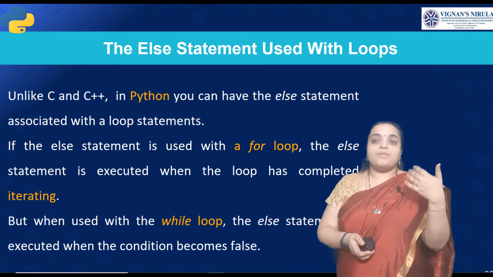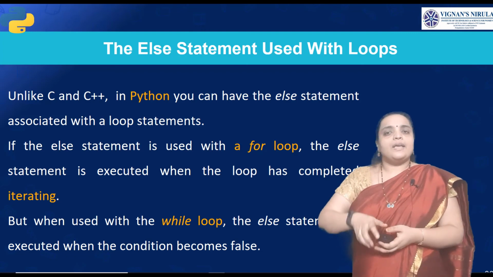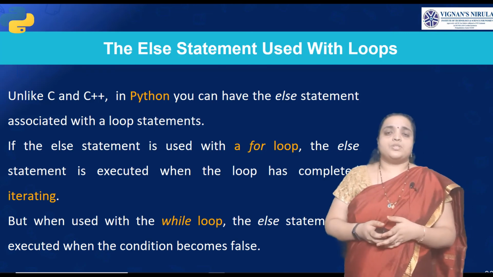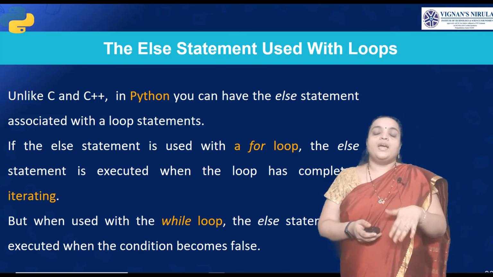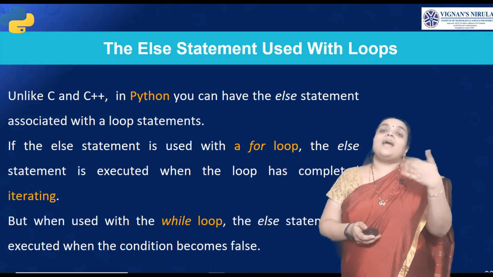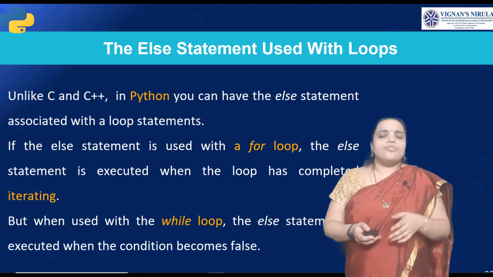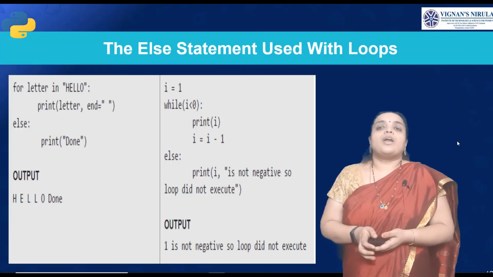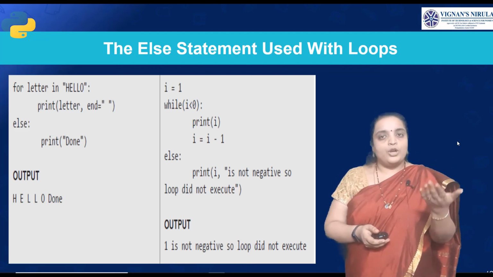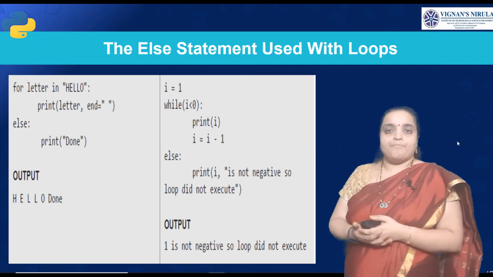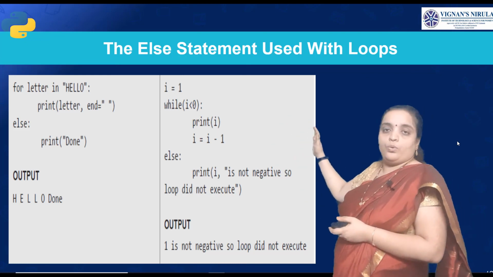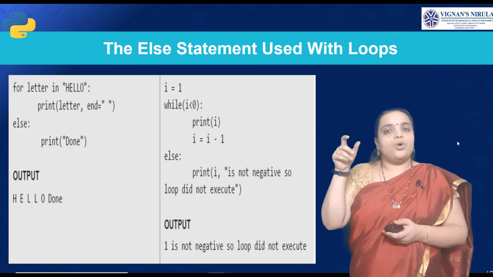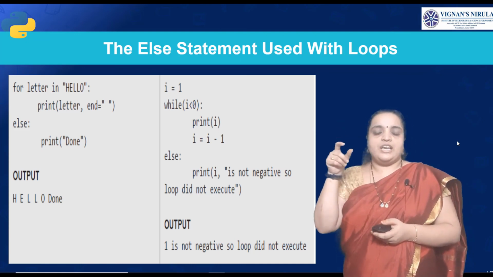Then the else statement is used within loops. Unlike C and C++, in Python you have an else statement associated with loop statements. We can use this else statement with a for loop or a while loop. If the condition becomes false in the loop, then the else statement will be executed. Let us see an example: for letter in hello, print letter. If the letter in hello is there, we print the letters, that is HELLO.